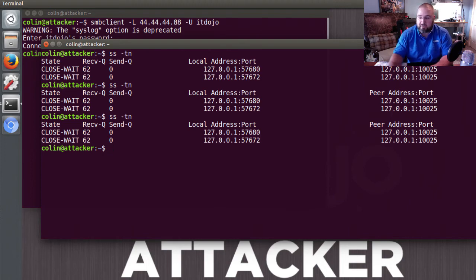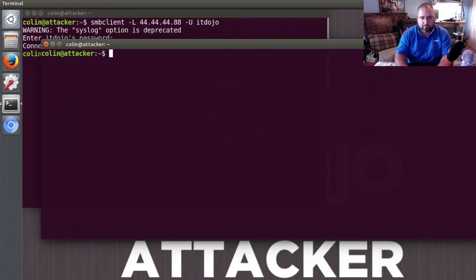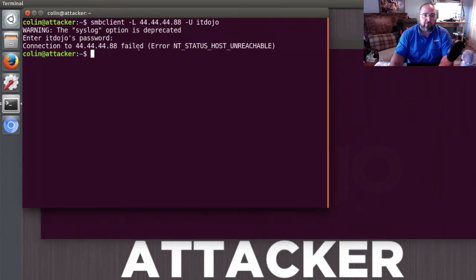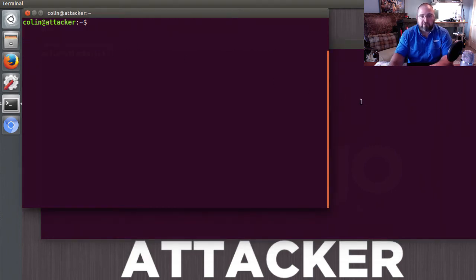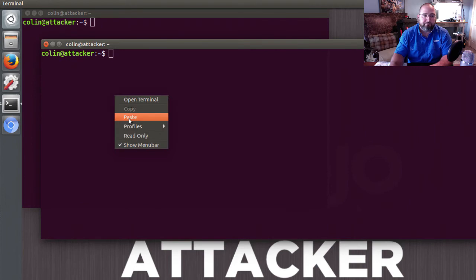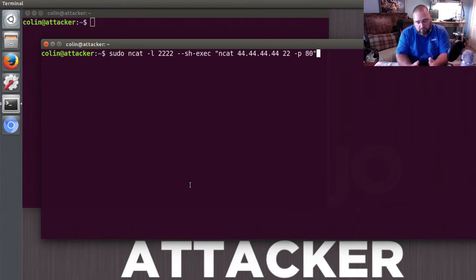I suspect, as an attacker, that traffic using port 80 is going to be allowed back in. So I'm going to run this command here, where I'm going to do a very simple thing, which is get my computer to send traffic on a different port.